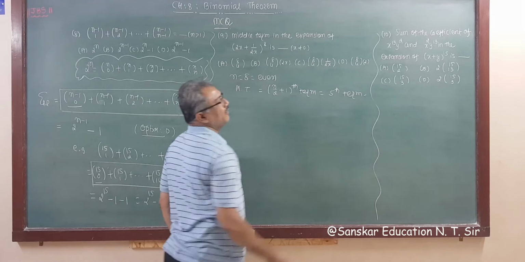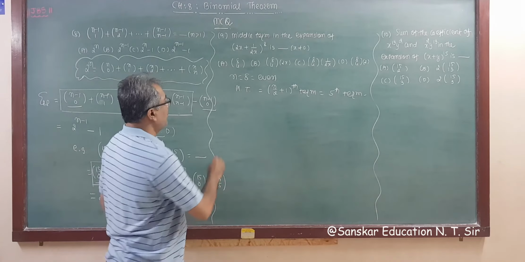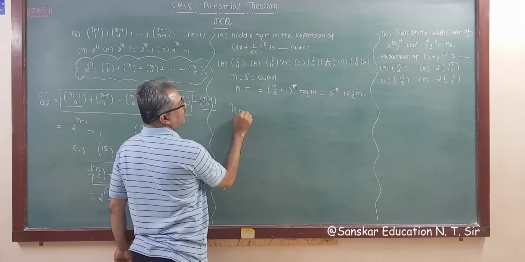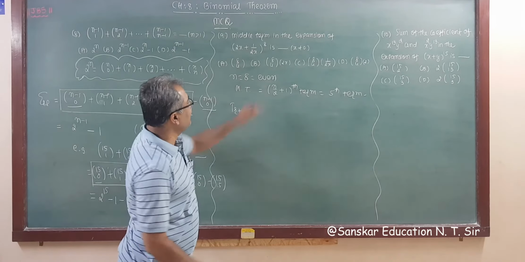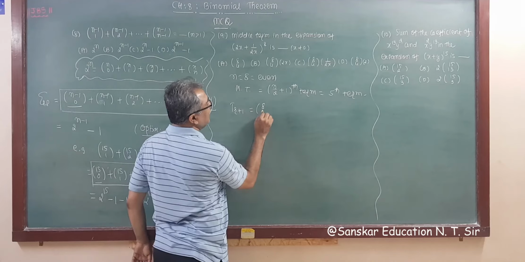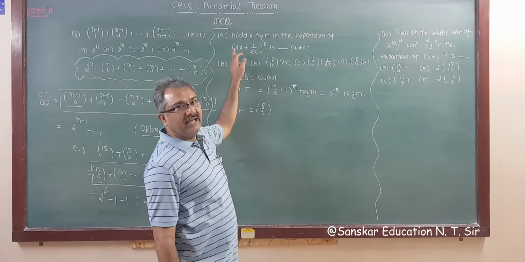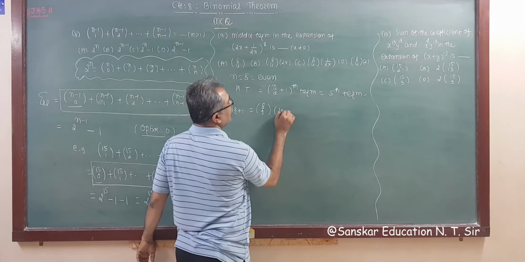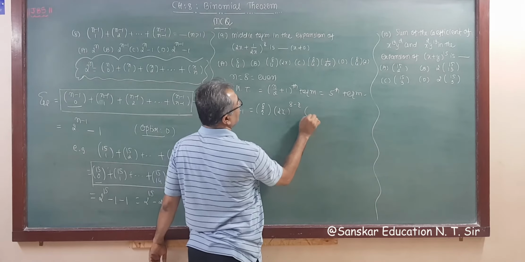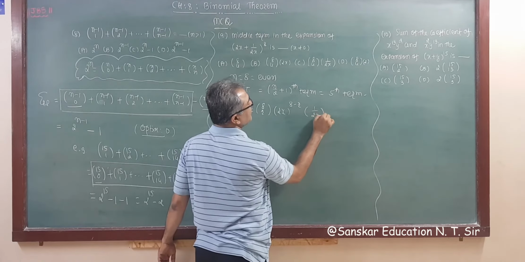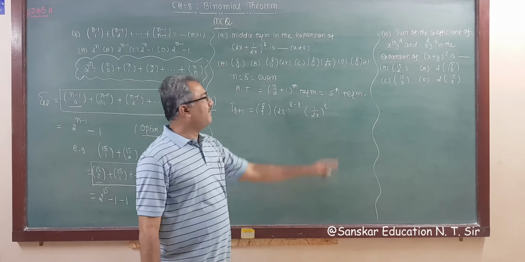So we have to find T5. The general formula for the term is T r plus 1, n is 8. So 8Cr, twice x raised to n minus r, that is 8 minus r, and 1 upon twice x raised to r. So we require the 5th term.